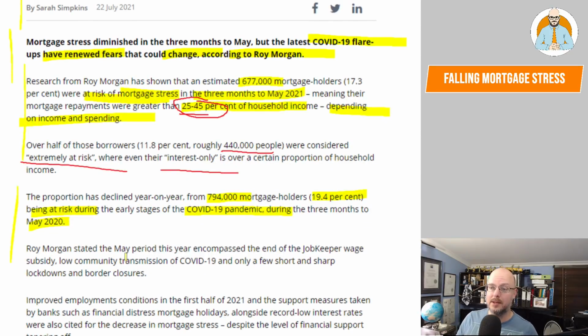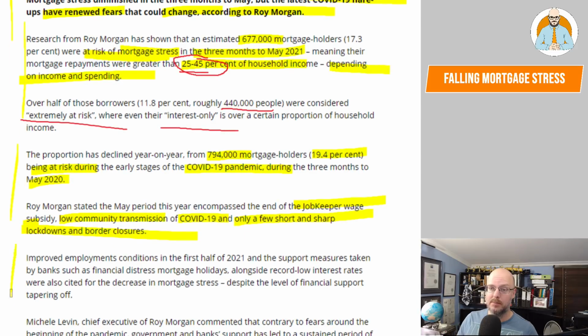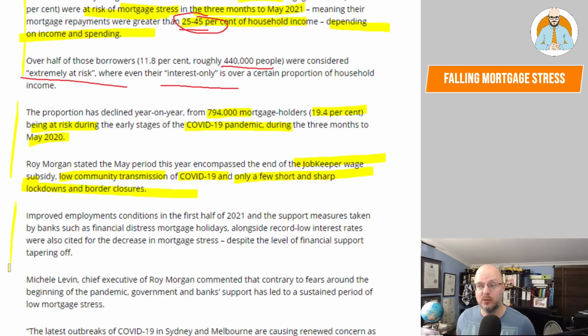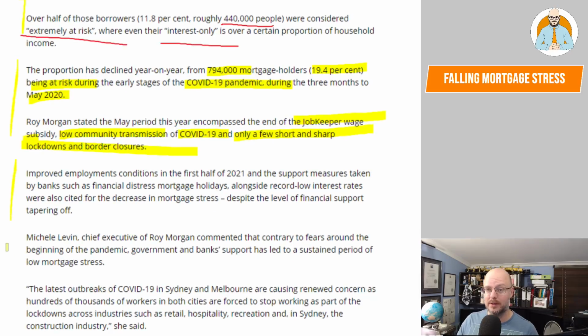Roy Morgan stated that the May period this year encompassed the end of the JobKeeper wage subsidy, low community transmission of COVID-19, and only a few short and sharp lockdowns and border closures. Improved employment conditions in the first half of 2021 and the support measures taken by banks such as financial distress mortgage holidays alongside record low interest rates were also cited for the decrease in mortgage stress, despite the level of financial support tapering off. Michelle Levin, chief executive of Roy Morgan, commented that contrary to fears around the beginning of the pandemic, government and bank support has led to a sustained period of low mortgage stress.